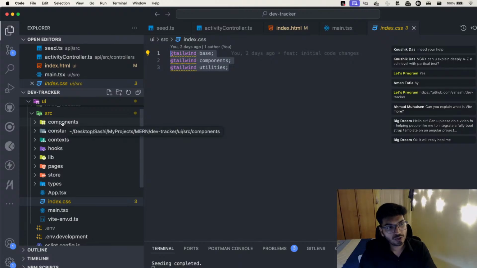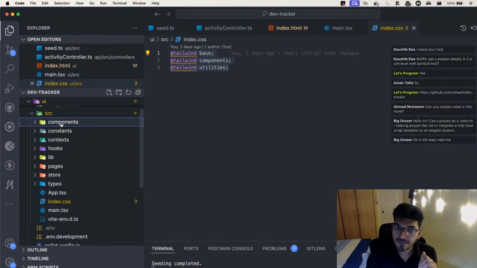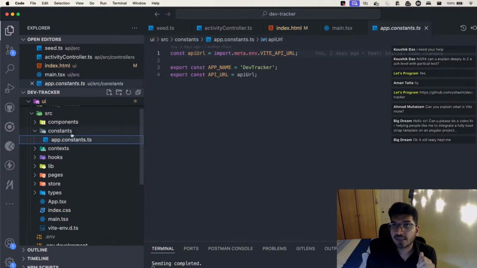So as I told you, React is a component based architecture. So I have created my components folder. Okay, I have some constant as well, where I'm trying to maintain my application constants, like for example the API URL, what is my app name and all that.